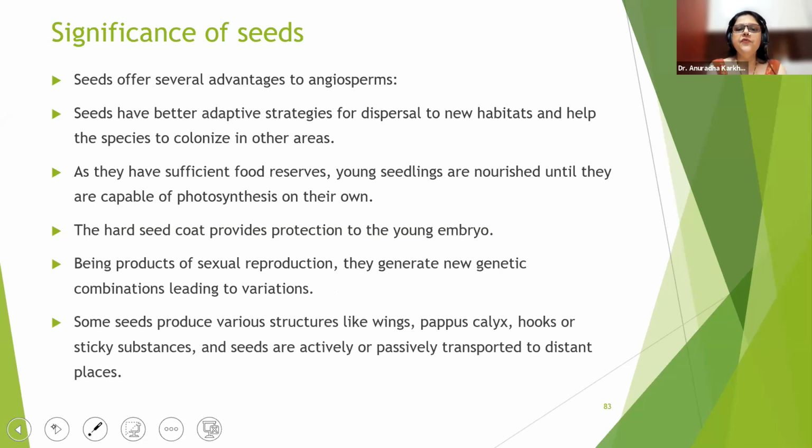As they have sufficient food reserves, young seedlings are nourished until they are capable of photosynthesis on their own. Right? So they are going to have food in them. They'll be self-providing themselves with nutrition until the leaves appear for photosynthesis. The hard seed coat provides protection to the young embryo. Being products of sexual reproduction, they generate new genetic combinations, which leads to variation.